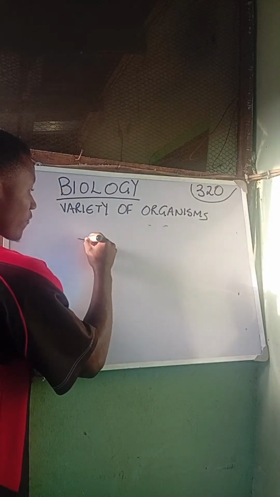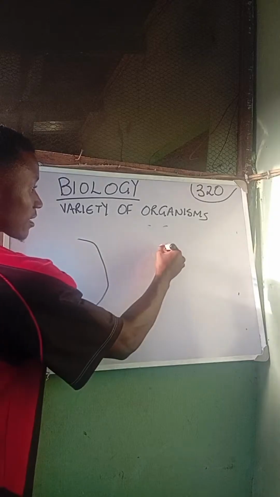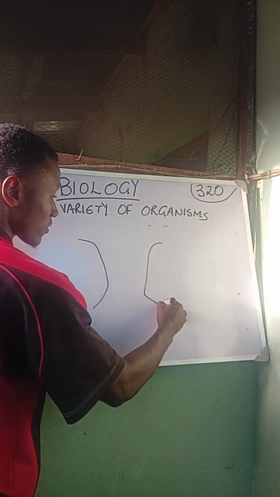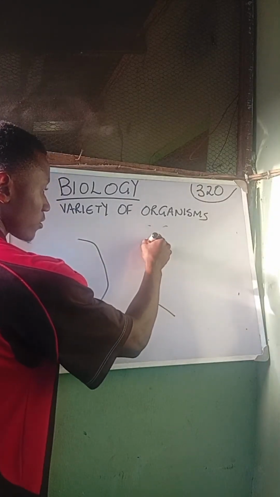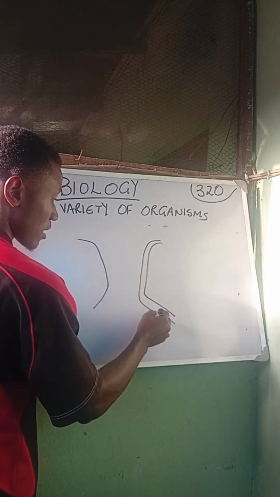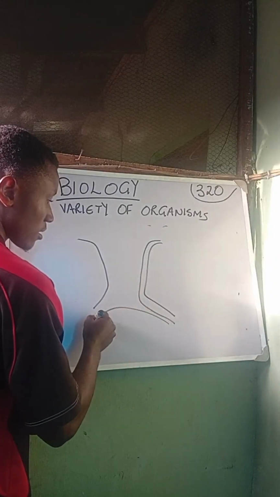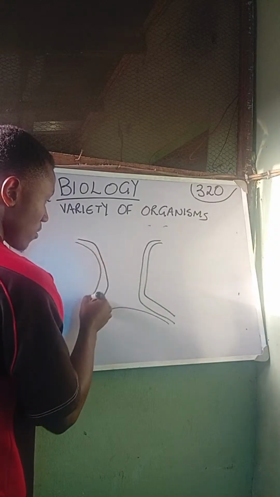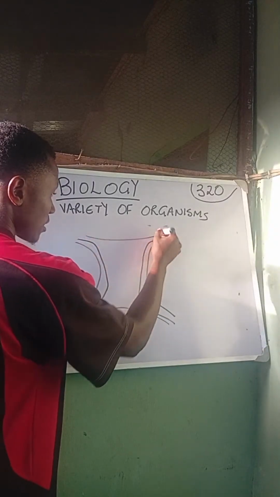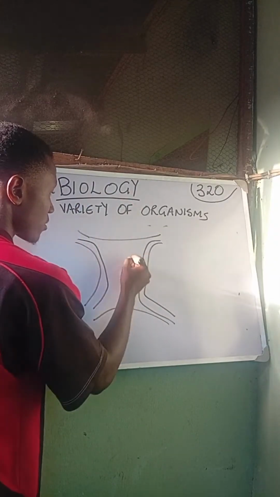So when you start seeing something like this, that I cannot draw, when you start seeing something like this,